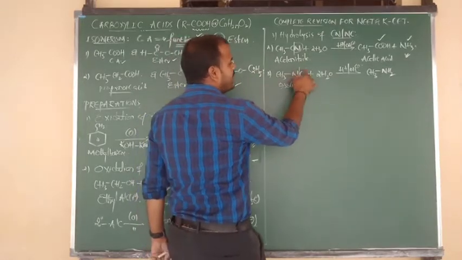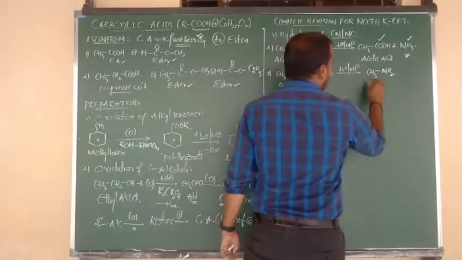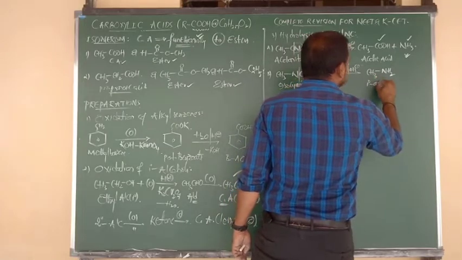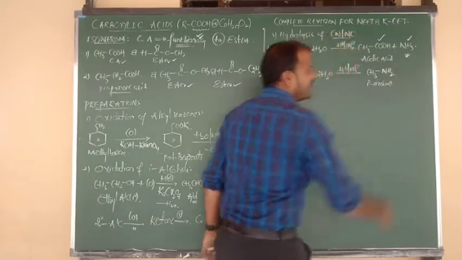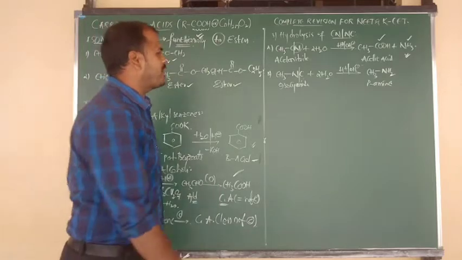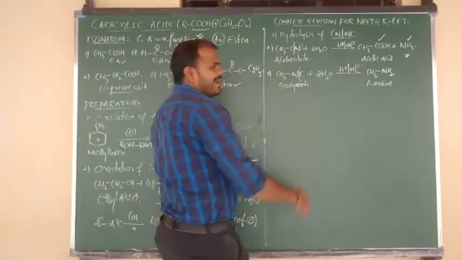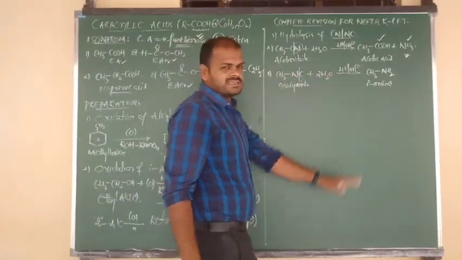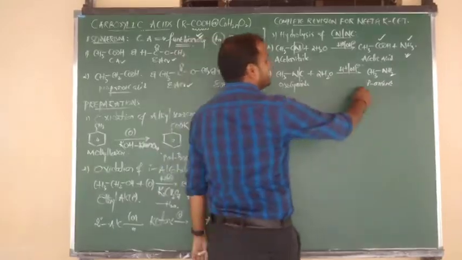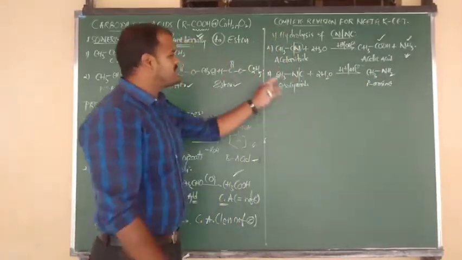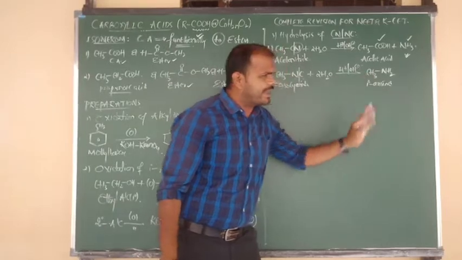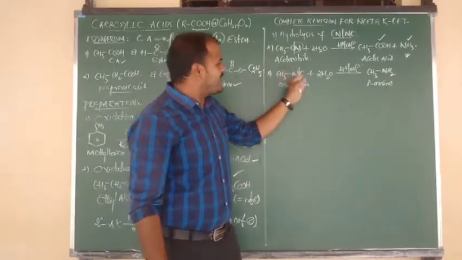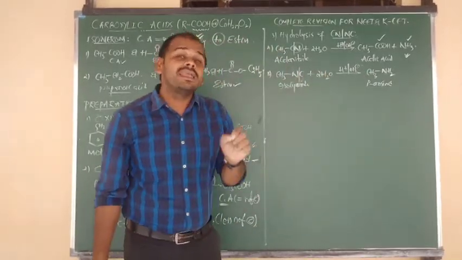CH3 bonded to NH2 is methylamine. So the answer is nothing but primary amine. So what is your product, beta? Primary amine. Methyl isocyanide upon hydrolysis in acidic or basic medium forms the product primary amine. So methyl isocyanide gives methylamine, phenyl isocyanide gives aniline.